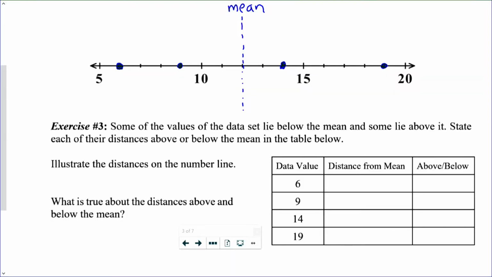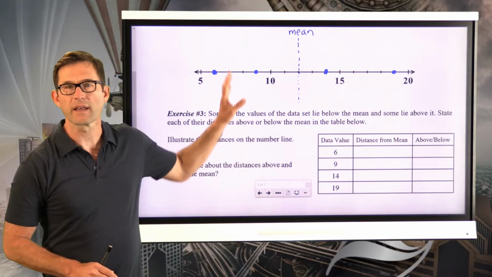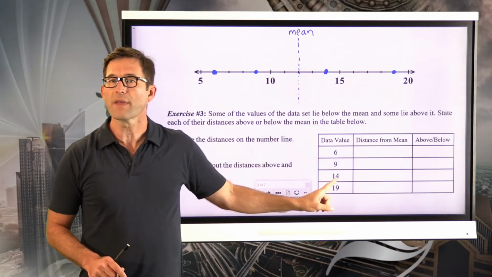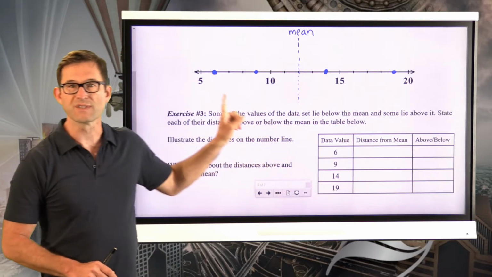Some of the values in the data set lie below the mean, and some lie above it. State each of their distances above or below the mean in the table below, and we're going to illustrate those distances on the number line. All right, so here we go. I'm going to try to keep this all in our view. We got this data value of 6, which is sitting down here.